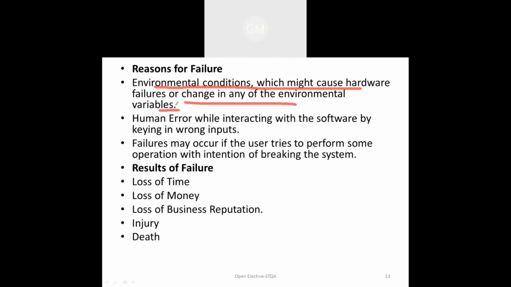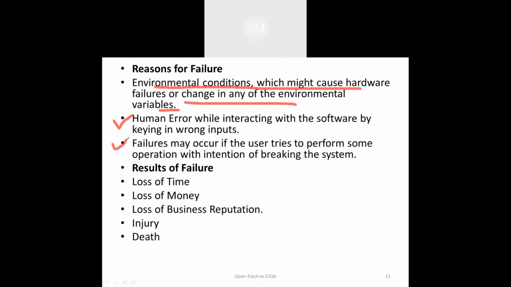Then the second reason is human error, where we interact with the software by giving wrong input. For example, in an email ID, I need to write alphabets or numbers and alphabets, then the @ symbol should be there, then the email domain and .com or something, which is not written there. So that will be the human error, which is a reason for failure.